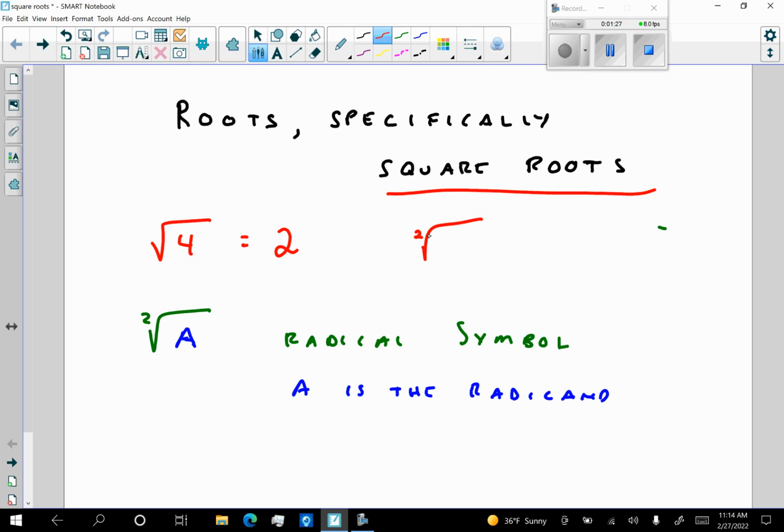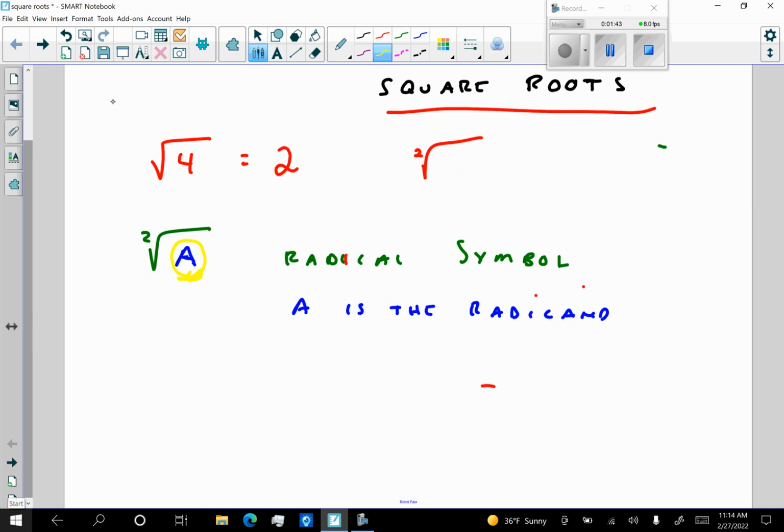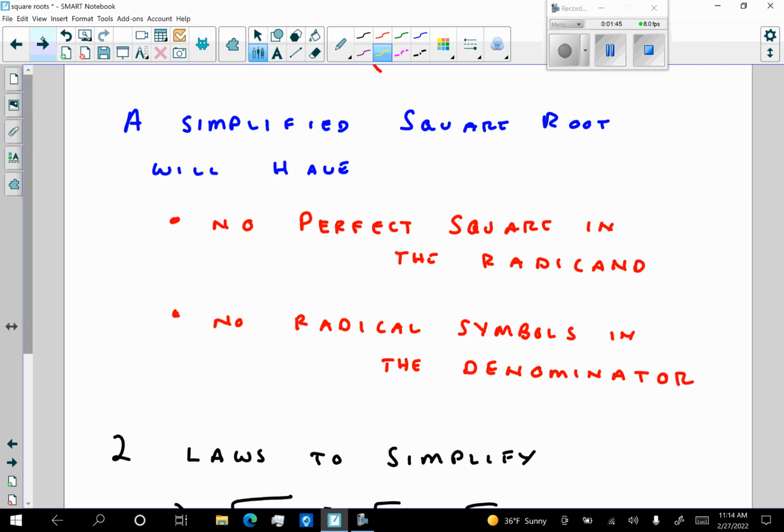And we have the radical symbol, where A is called the radicand. And we're going to need to know that vocabulary word, radicand. So A is the radicand, and the green symbol is called the radical symbol. Okay, so let's go to the next slide. The next slide tells us what a simplified square root is.